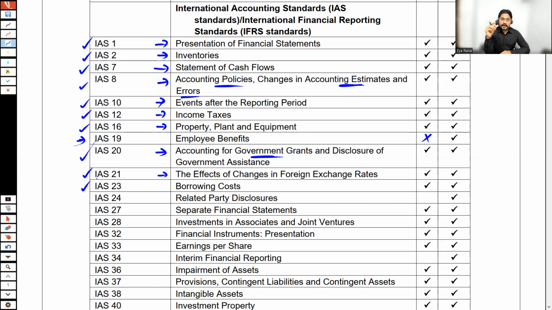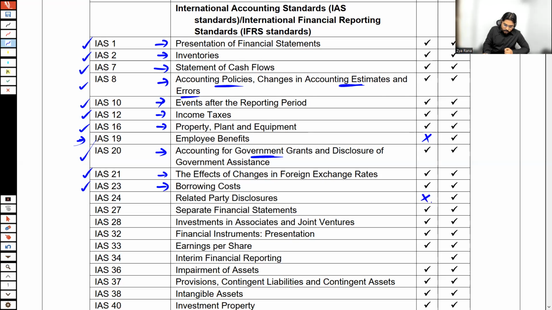When you acquire a loan specifically for asset construction, obviously there is a cost of the loan, the interest expense of the loan. In that case, where you have obtained a loan for the acquisition or the construction of an asset, loan interest is not expensed out. It is simply added to the cost of the asset. It is capitalized. All of these things are covered under IAS 23, which tells about the accounting of borrowing costs. Borrowing means loan, cost means interest expense.